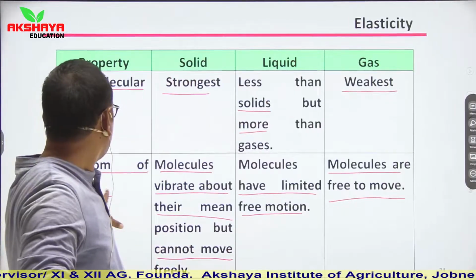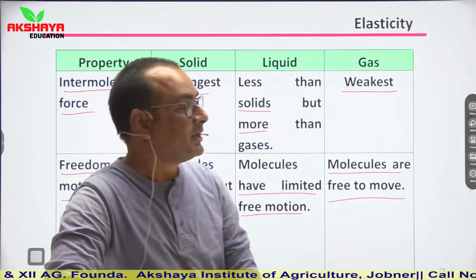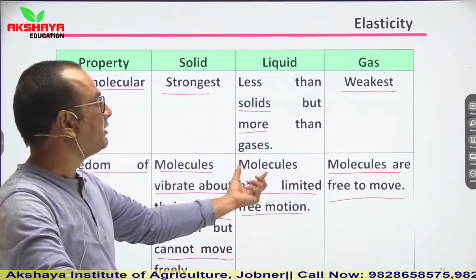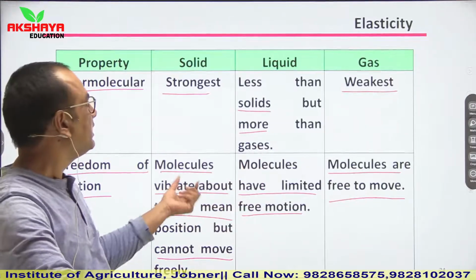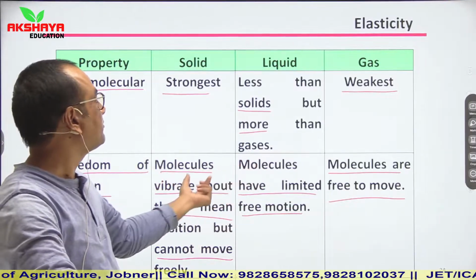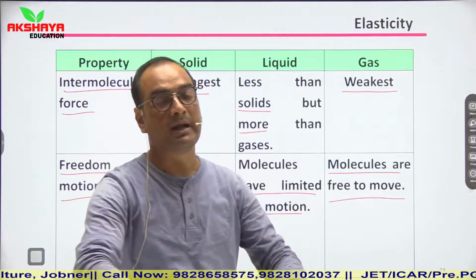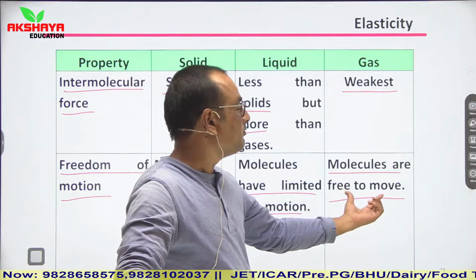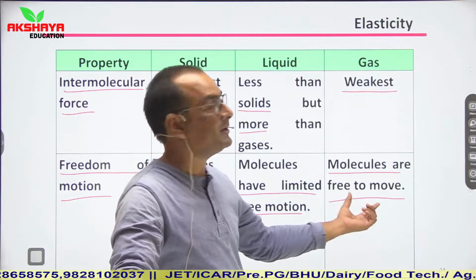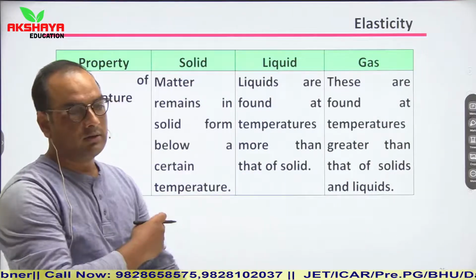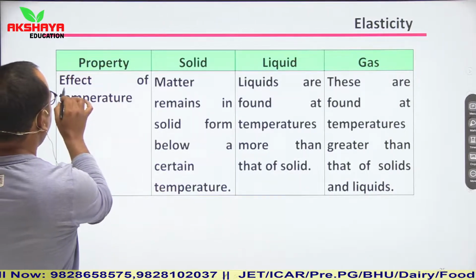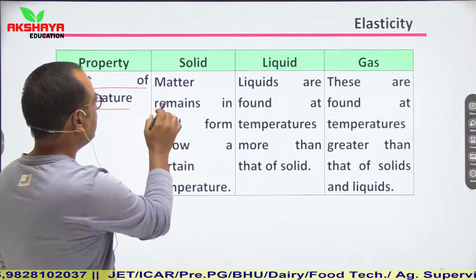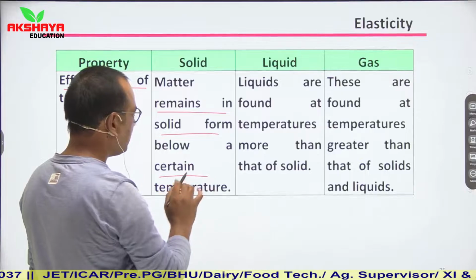So liquids have some amount of freedom, greater than solids, and in gases the particles move freely; their freedom of motion is greater than liquids and solids. Next is effect of temperature. For solids, matter remains in solid form below a certain temperature.